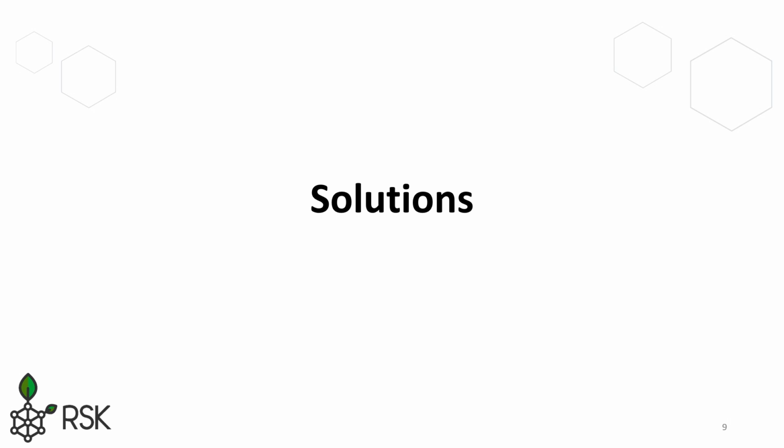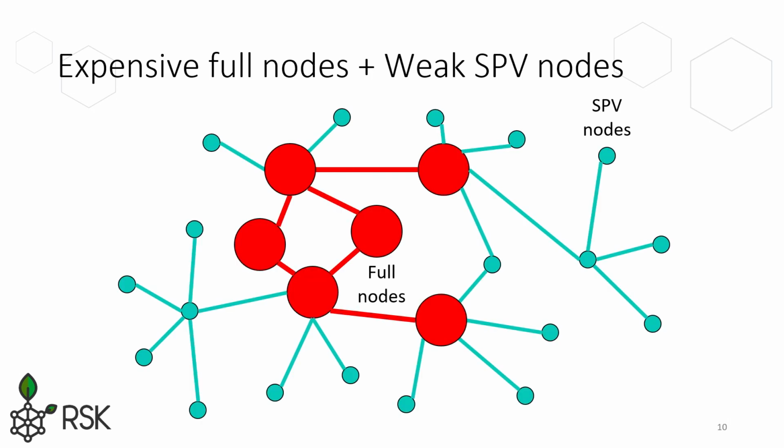So what are the current solutions? What can we do right now? Well, Satoshi thought about this solution of having SPV nodes.